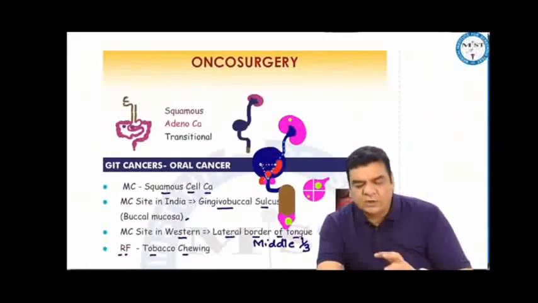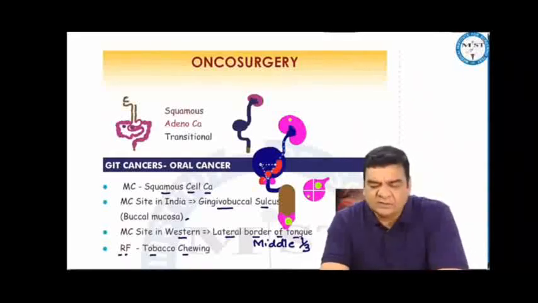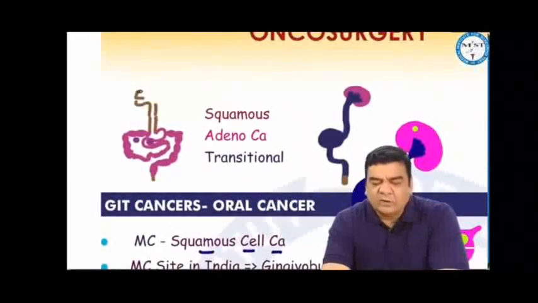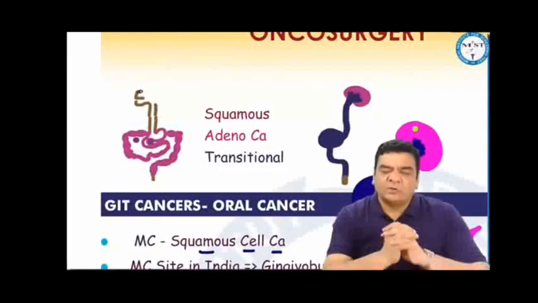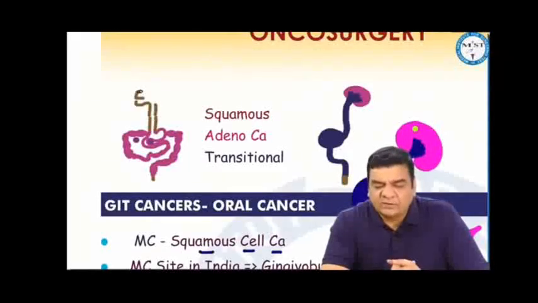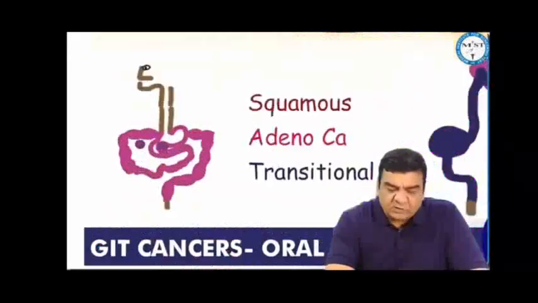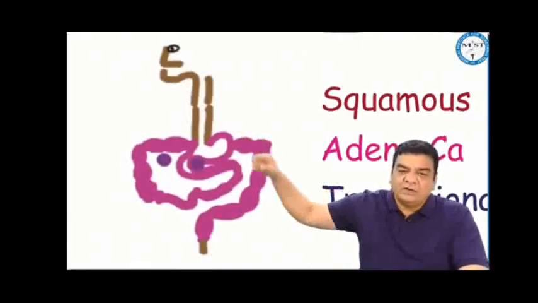If we have to understand the whole story, first let us try to take a look at what will be the common type of cancer in some area of the body. Areas which require protection in our body, like the skin or maybe areas near the natural openings of our body, will be lined by squamous epithelium. That is why malignancy near the natural openings of the body will be squamous cell carcinoma. For example, the brown colored area what you're seeing here, that will be the squamous cell carcinoma.